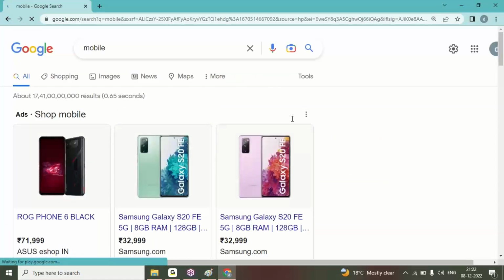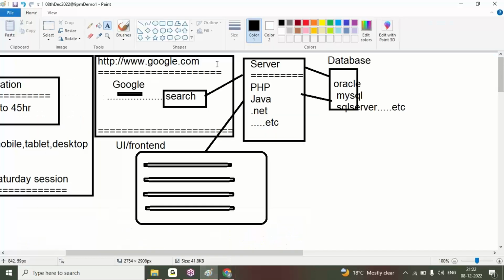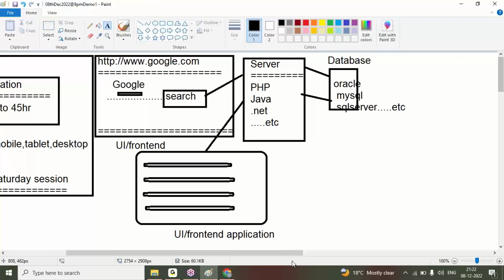Once I click on the enter button, within a few seconds I am getting that result. That result is coming from here: the front end is interacting with the server, interacting with the database. This to-and-fro interaction you can observe in every programming. This is our UI programming, the front end of the application. This front-end application always interacts with the database. Server code will always interact with the database.